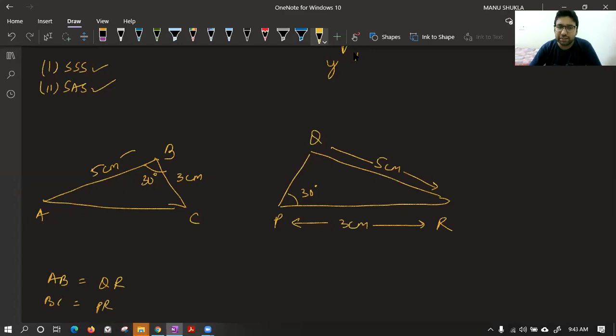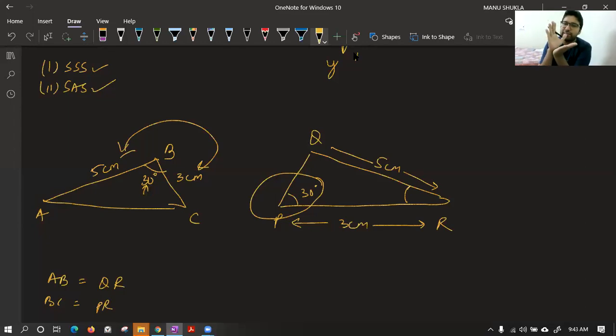But the third thing is angle. If you observe, angle B is coming between AB and BC. But this angle P is not coming in between the two sides. We have studied the criteria is saying when the two sides and the angle between them are equal. The angle should come in between the sides for the criteria to be used. So that is why they will not follow side angle side, and we can say they are not congruent.